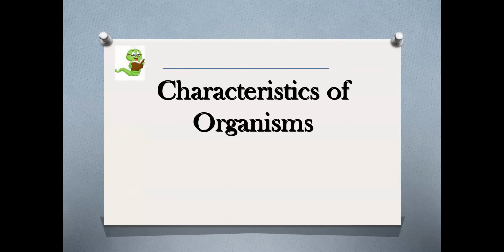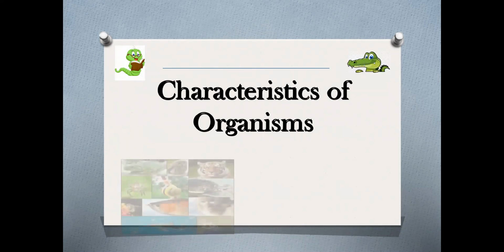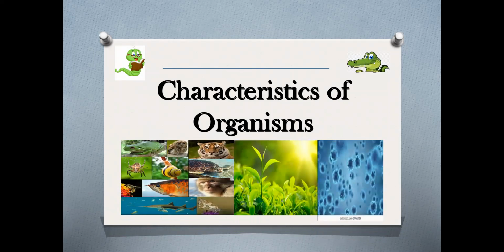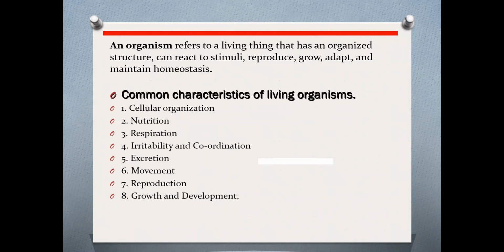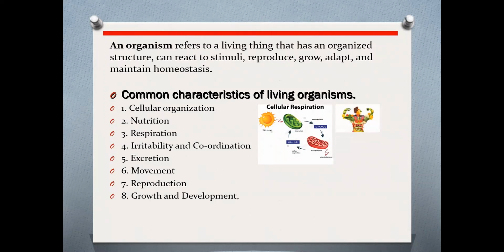Hello, today my presentation is about characteristics of organisms. An organism refers to a living thing that has an organized structure, can react to stimuli, reproduce, grow, adapt, and maintain homeostasis. These are common characteristics of living organisms: cellular organization, nutrition, respiration, irritability and coordination, excretion, movement, reproduction, growth, and development.